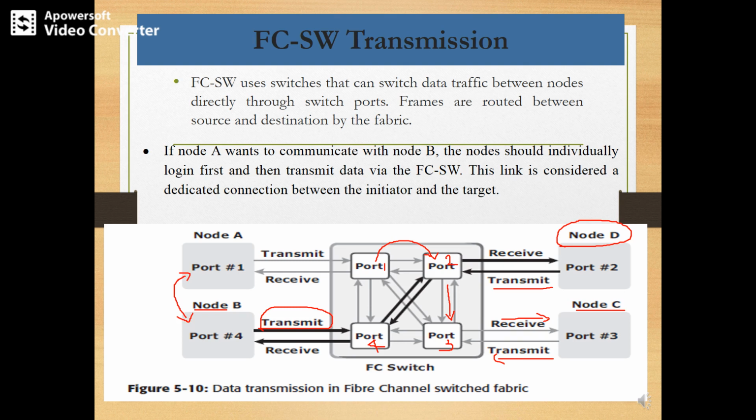So this is how, if node A wants to communicate with node B, the nodes should individually log in first, and then it can transmit the data via the FC switch. This link is considered a dedicated connection between the initiator and the target. In our case, node A is called the initiator device and node B is called the target device.